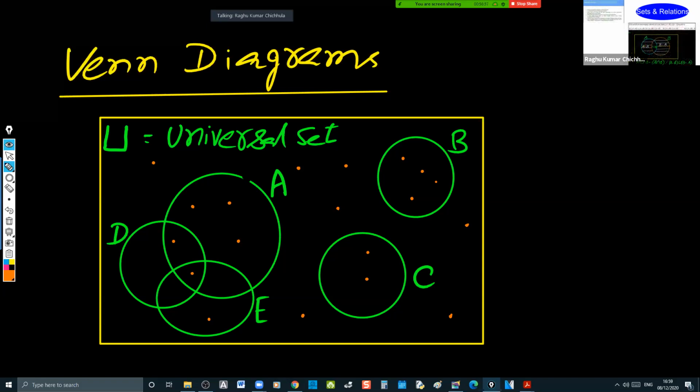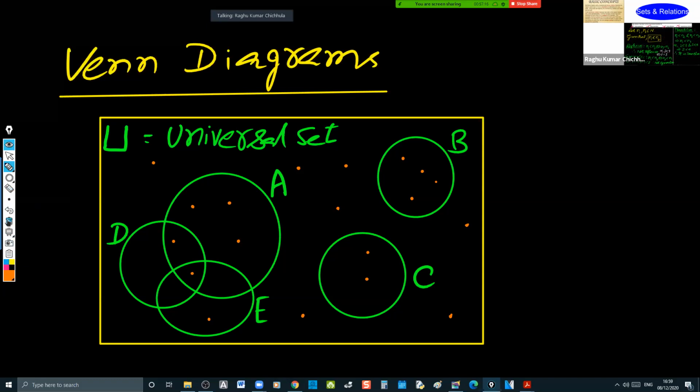If there is a common area or common elements for two sets, you have to show them with intersection. If nothing is common to both the sets, then you can show them not intersecting like that. So this is about the Venn diagrams. There are a lot of applications, and a very good understanding will be there if we make use of Venn diagrams. You will understand while we work out the problems.